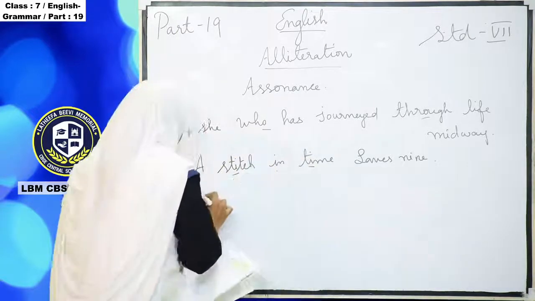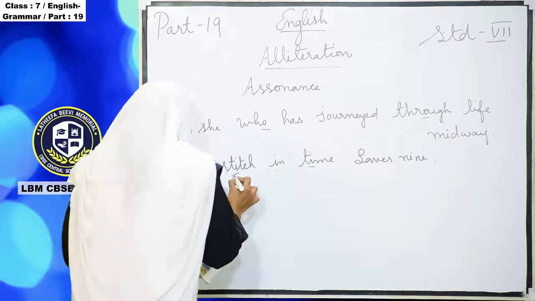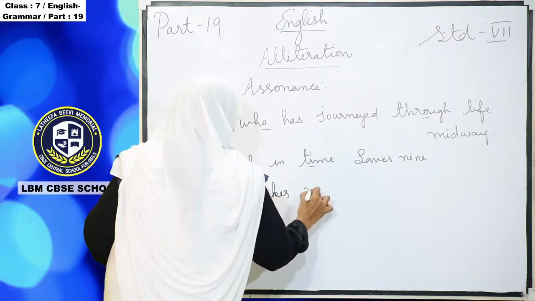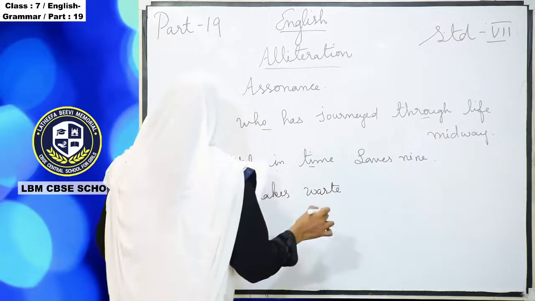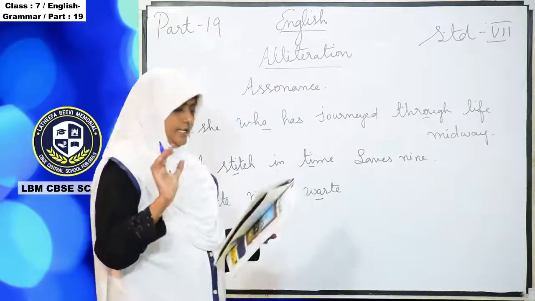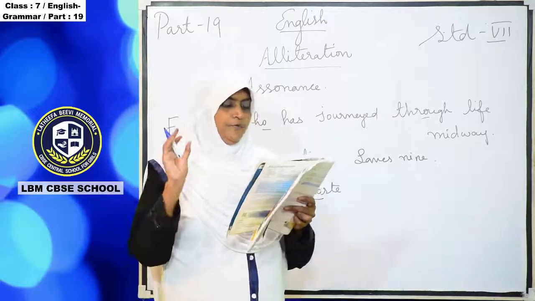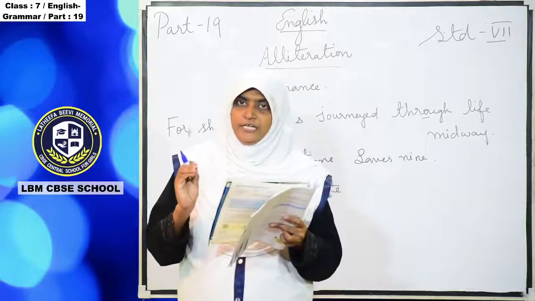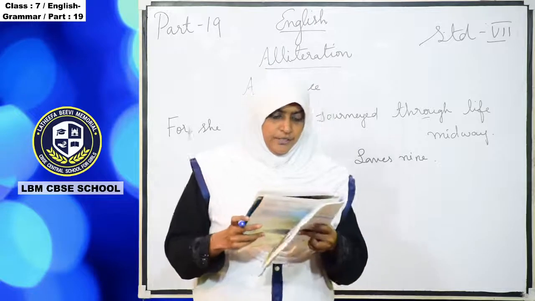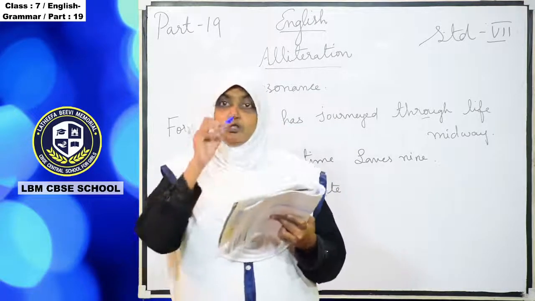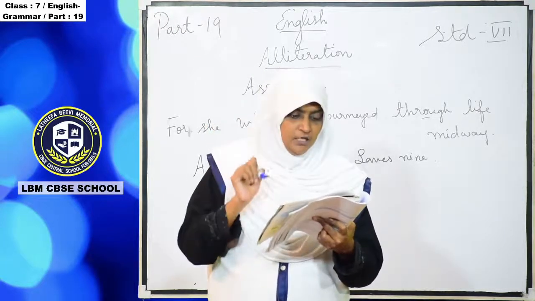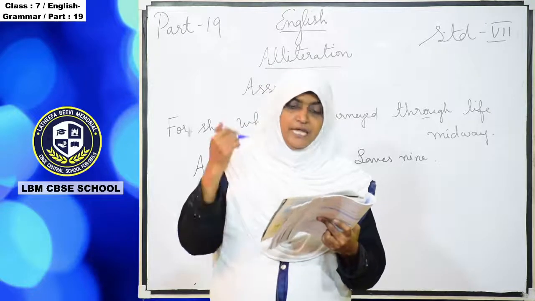And then here, haste makes waste. So here which sound? A sound. Repeatedly a vowel sound is coming, and that we also call vowel sound and assonance. So here, the mellow wedding bells, they have also given black letters. E also vowel sound, and then I also vowel sound, A also vowel sound.